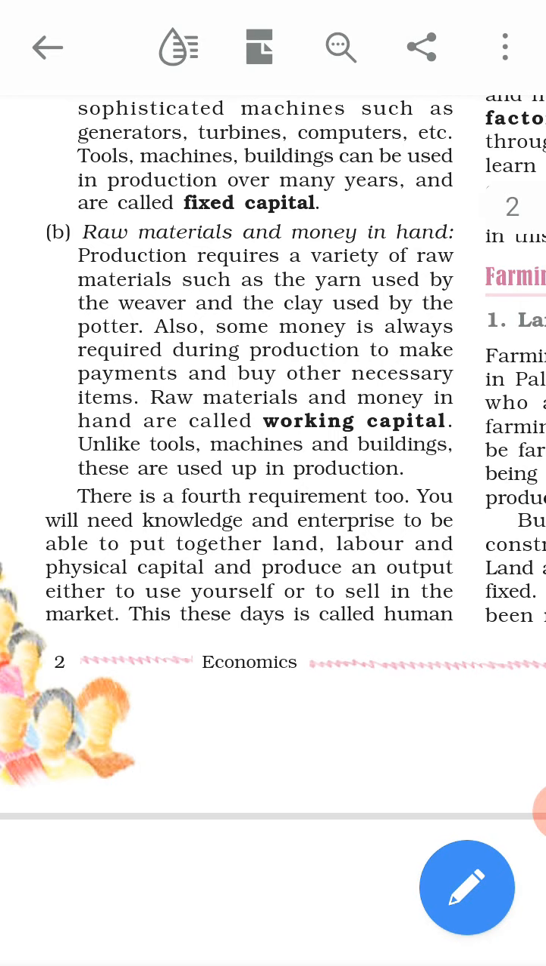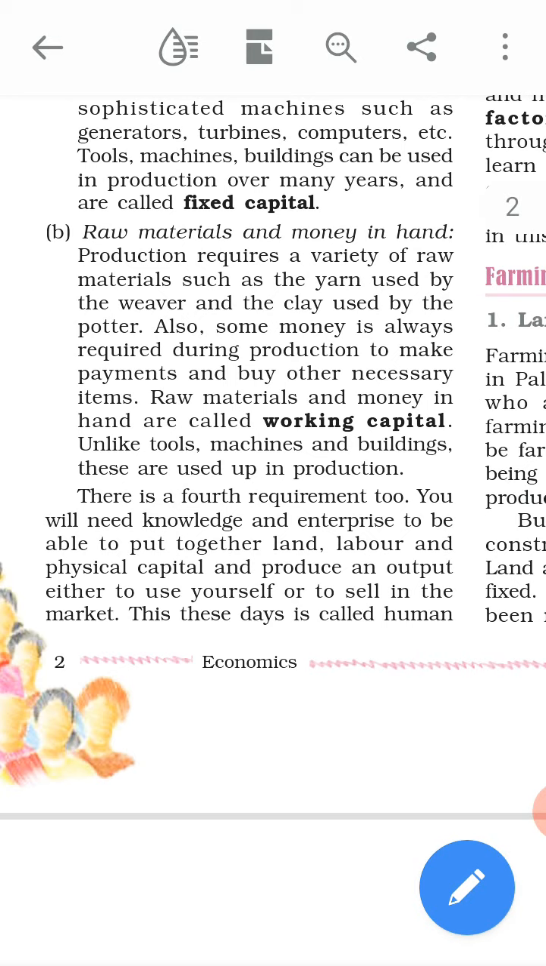Now the second category in physical capital: raw material and money in hand. Production requires a variety of raw materials. So production requires raw materials such as the yarn, thread used by the weaver, and the clay is the raw material used by the potter.